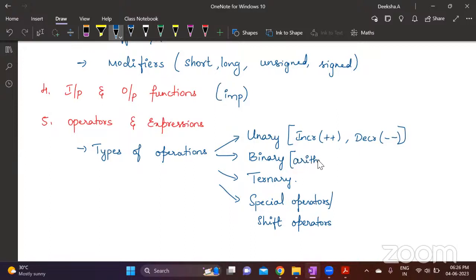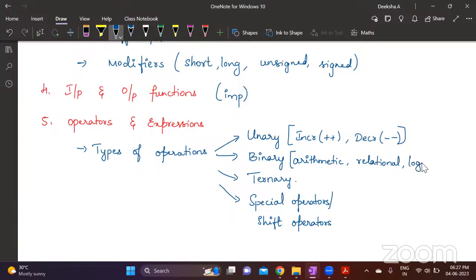We have arithmetic operators. These are used to perform arithmetic operations, and write down all the arithmetic operators. You have plus, minus, star, slash, and the percentage modulus operator. You have to mention that the modulus operator is used for remainder operation and can be used with integers only. Such additional points you will have to write if it is a 5-mark question. So arithmetic operators, then relational operators. Relational operators are less than, greater than, less than equal to, greater than equal to, double equal to, and not equal to.